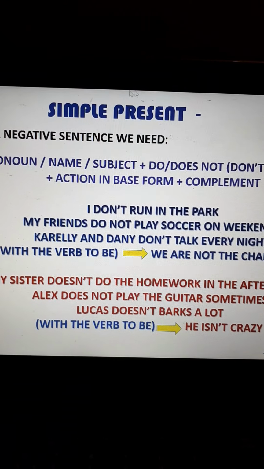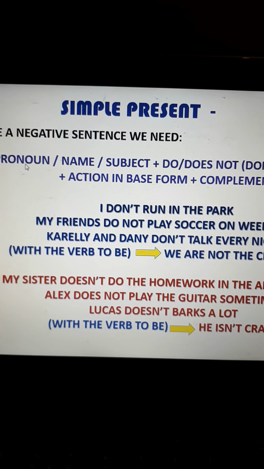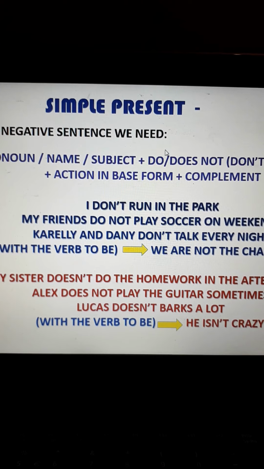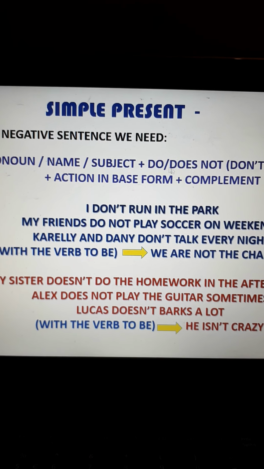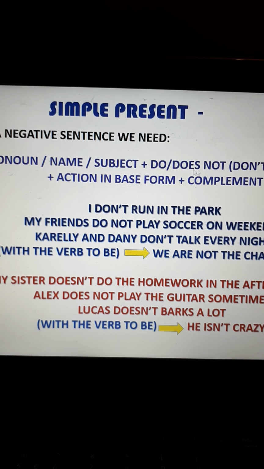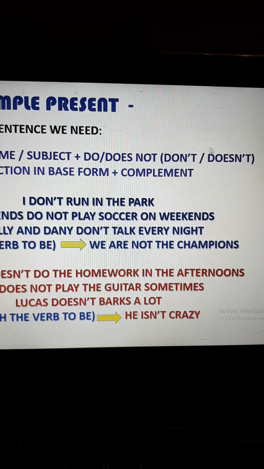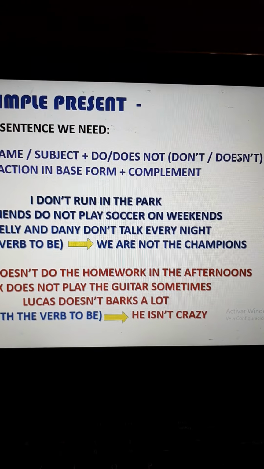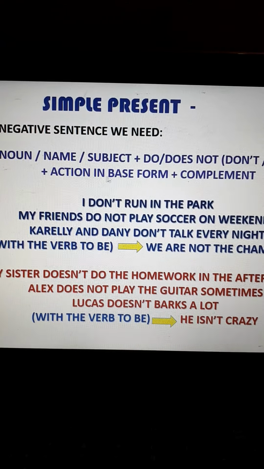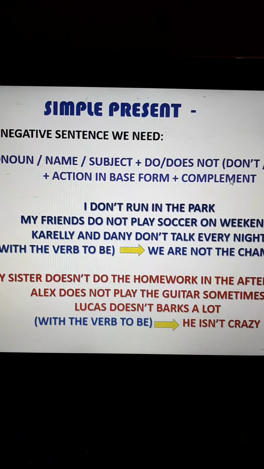Then, to work with the negative form, okay? Of course, we need a pronoun, a name, or a subject, okay? Then, we're going to work with the auxiliary do or does, okay, plus not. That is the same if you use a contracted form of don't or doesn't, okay? Remember to get used to contractions. And then the action is going to be in the base form, okay? In infinitive form plus complement.